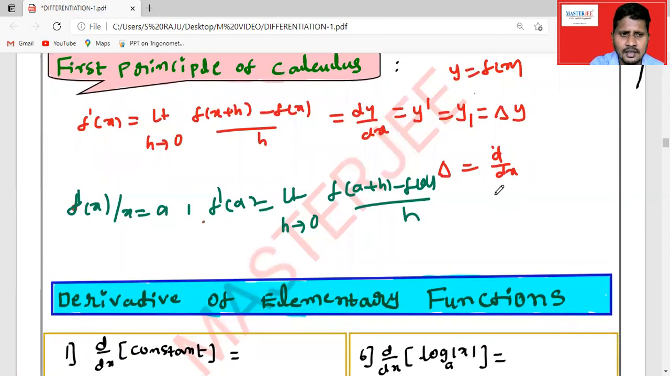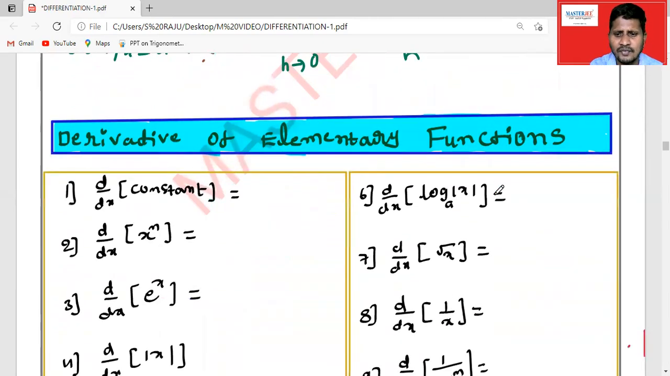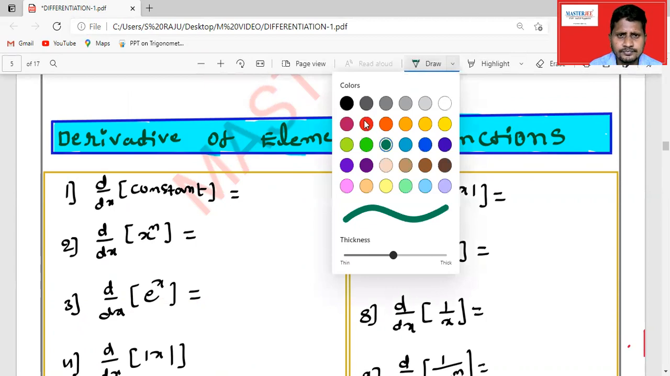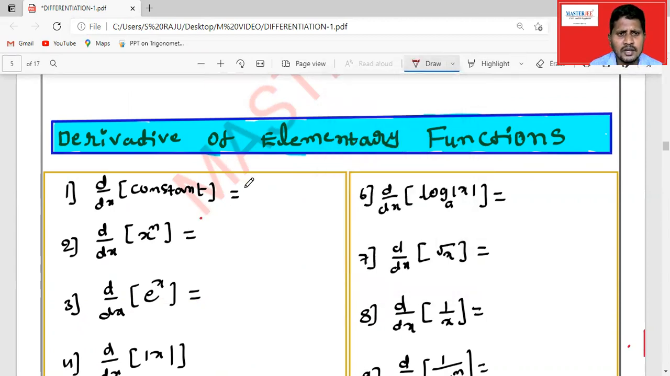Then let us see the derivatives of some elementary functions that we all know. What is the derivative of a constant? Clearly it is 0. The derivative of x power n is n into x power n minus 1. The derivative of e power x is e power x.